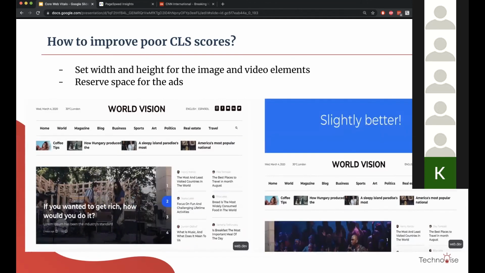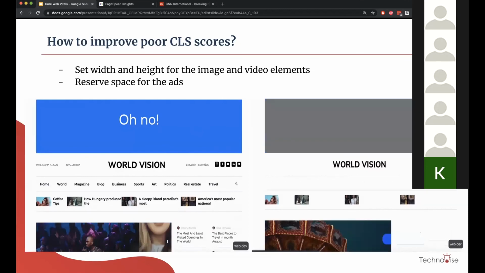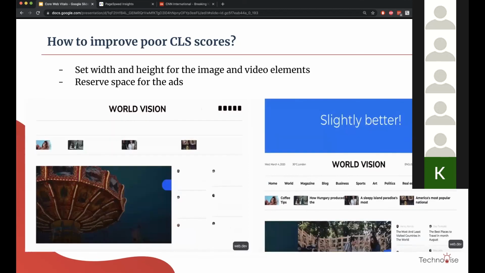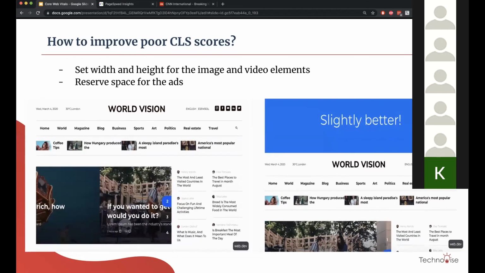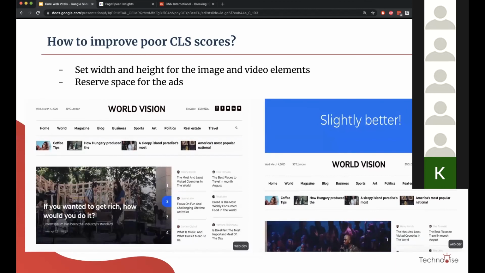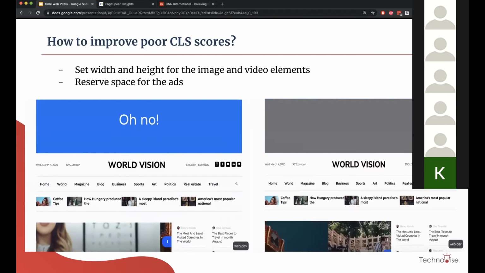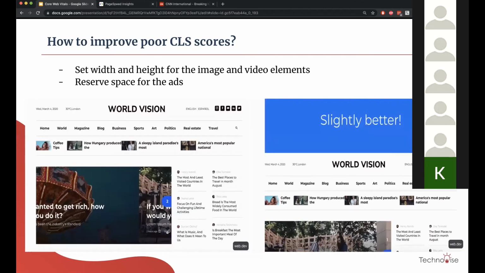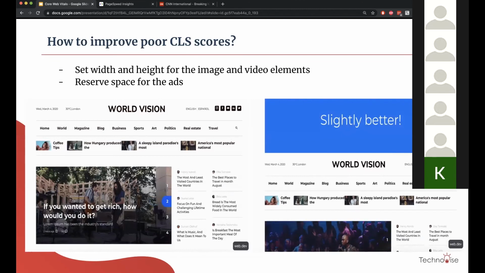Yes, they reserve space for ads. Exactly. And even for images, in case of Facebook, they have a specific layout fixed: in this timeline, this would be the height and width of the image. That is always reserved, and whenever the image loads, it loads.